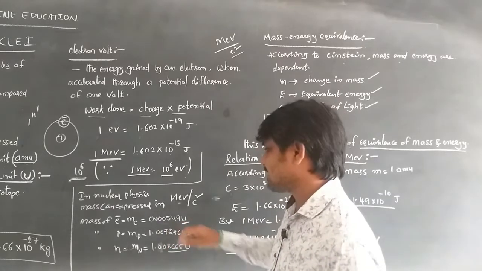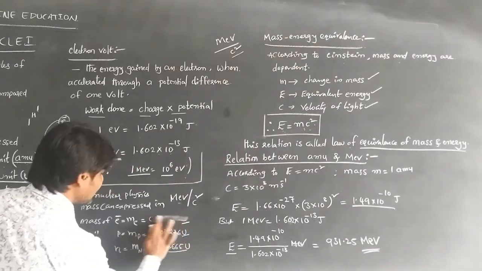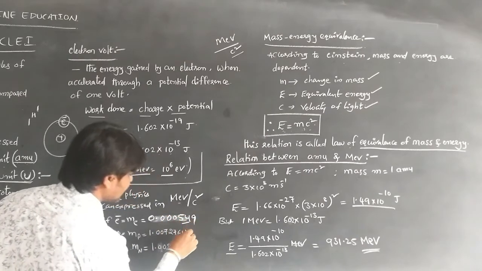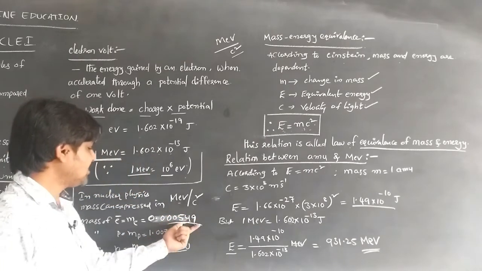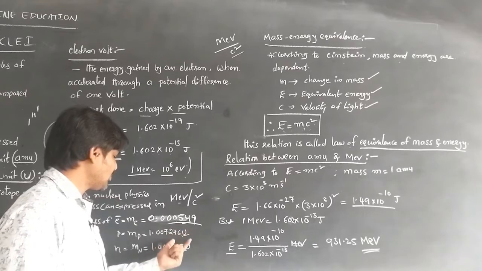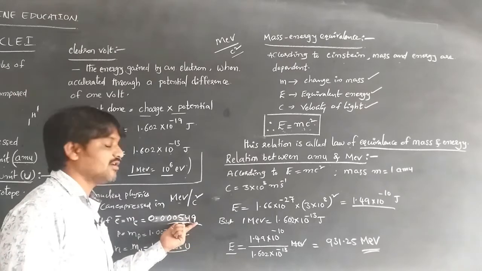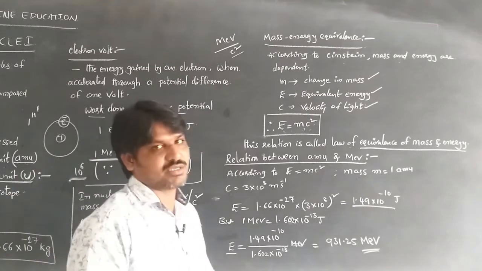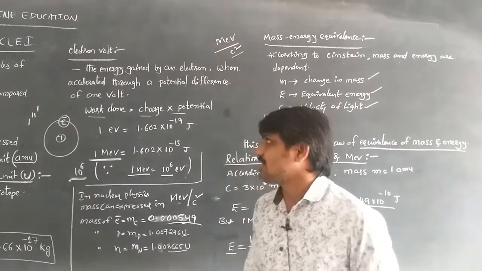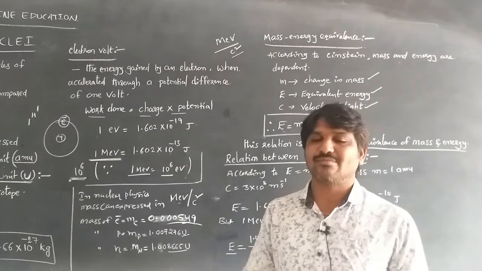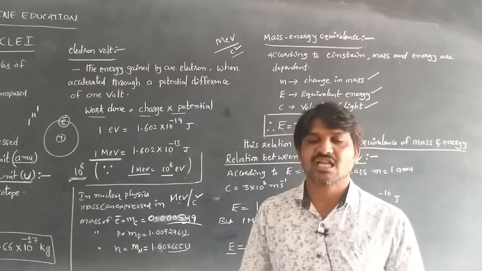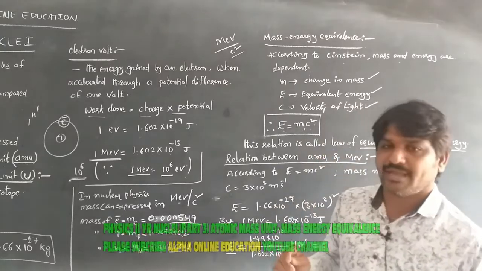The value for the electron, 0.000549, is very less if we compare it with the mass of proton and the mass of neutron. Earlier we discussed atomic mass. So this is about atomic masses, electron volt, mass energy equivalence and the relation between the atomic mass unit and mega electron volts.